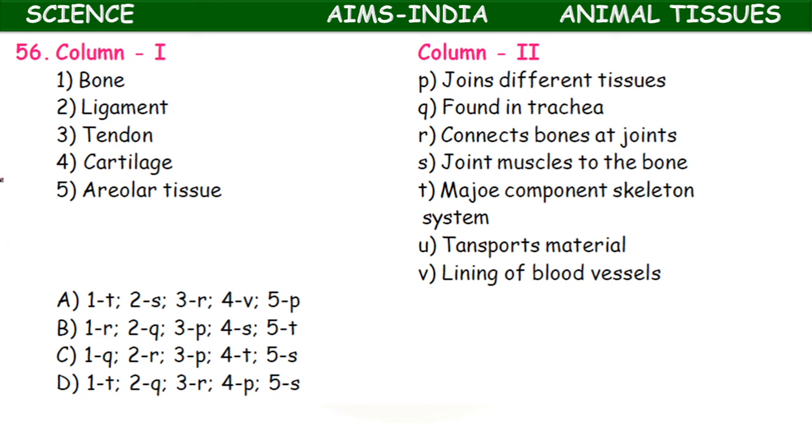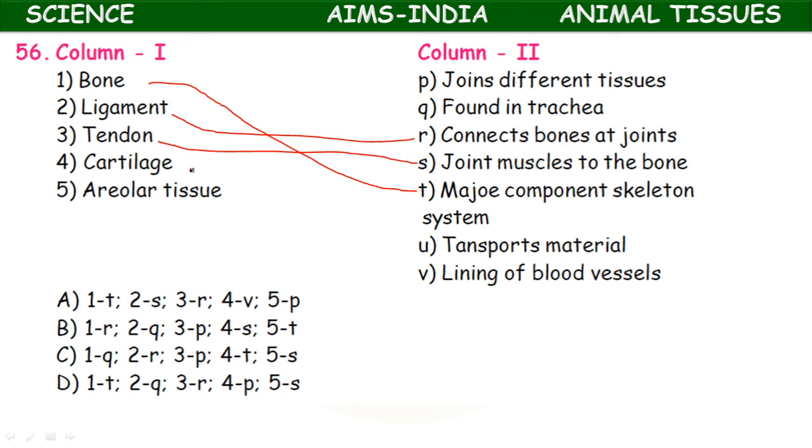Bone. Bone is the major component of skeleton system. Next, ligament. It connects bone to bone at joints. Tendon. It joins the muscle to bone.